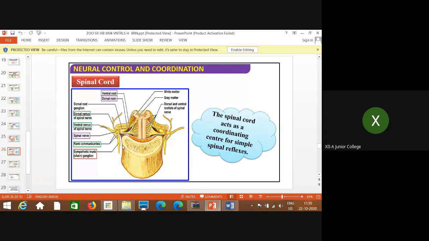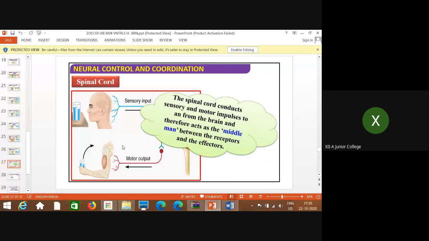So the spinal cord acts as a coordinating center for simple spinal reflexes. Some of you know what reflex action is. Different types of reflexes are shown. The spinal cord conducts sensory and motor impulses to and from the brain, and therefore acts as the middleman between the receptors and the effectors.